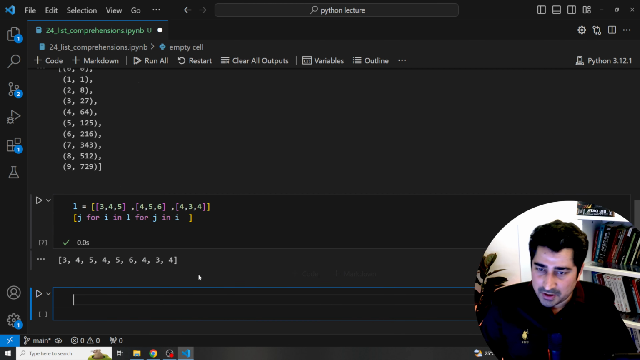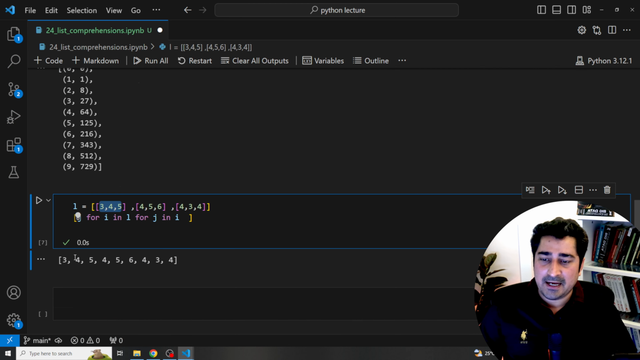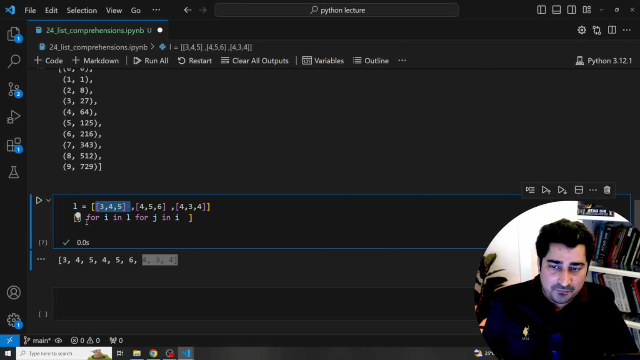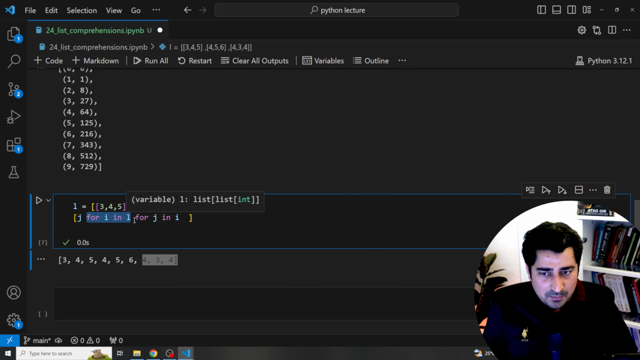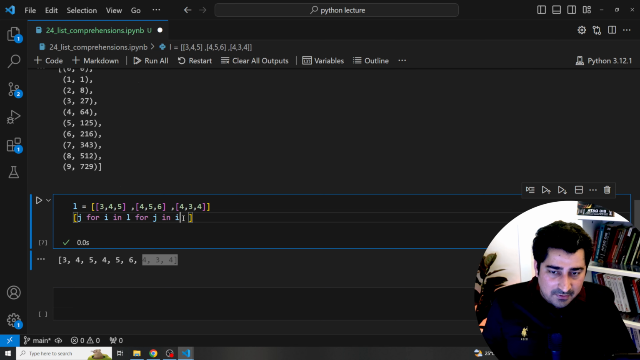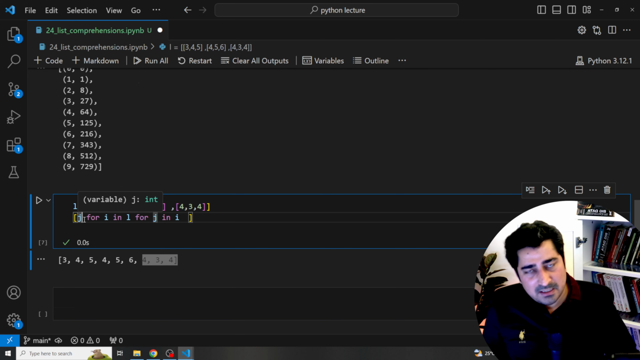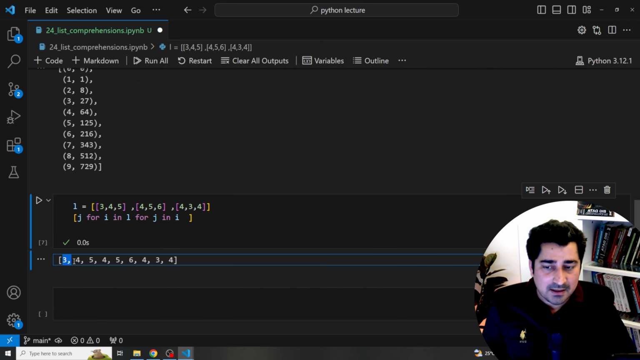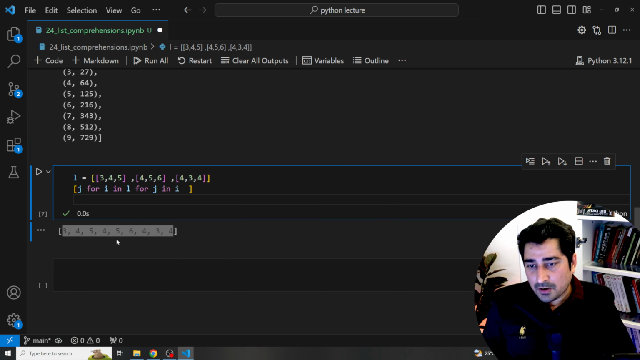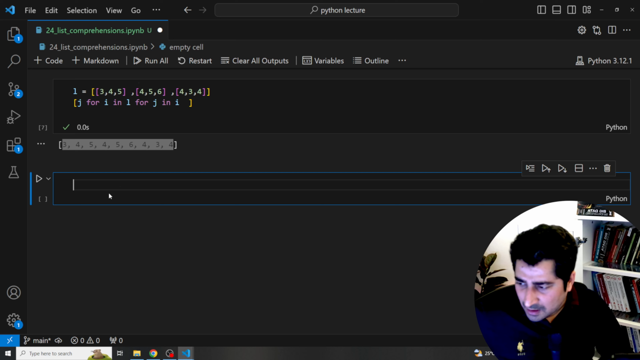Now if I execute it, you will find 3, 4, 5, 4, 5, 6, 4, 5, 6, 4, 3, 4. Here it's a very simple approach, guys. First I'm going through this data with the help of this particular loop, and then again I'm running a loop, and whatever the second loop gives me, j, I'm just throwing it out as the outcome. That's it. In this way, I'm able to flatten this entire list that you can see on my screen. Now this is one of the examples.